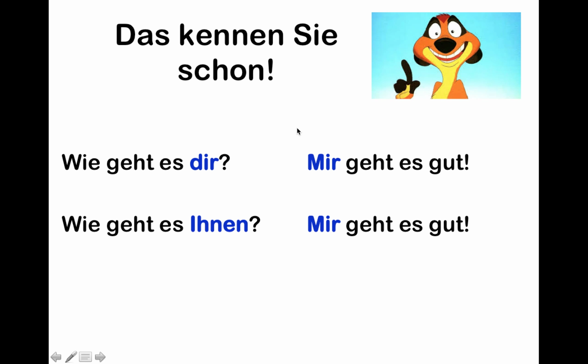Wir kennen auch den Dativ schon, wir haben ihn schon vorher gesehen, ohne darüber nachzudenken. So we saw it before without thinking about it. In the phrase, wie geht es dir? Und wir sagen dann, mir geht es gut. Or in the formal way, wie geht es Ihnen? And again, mir geht es gut. Wir sehen den Dativ schon in Phrasen, die wir schon benutzen.